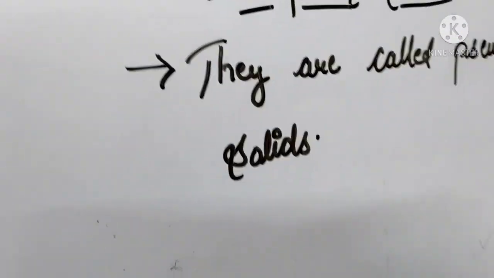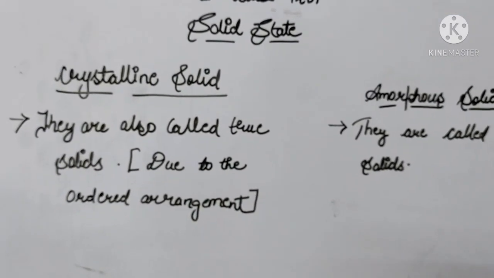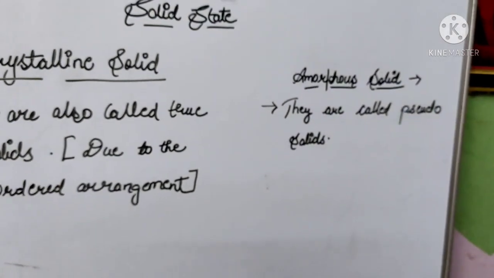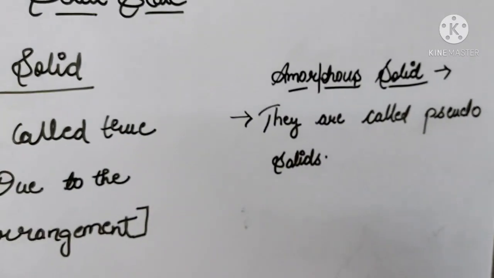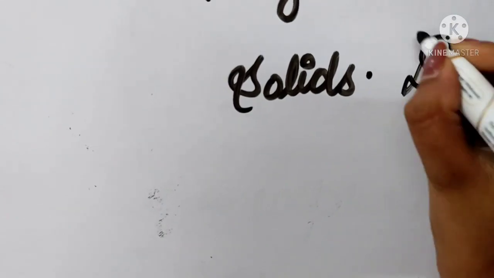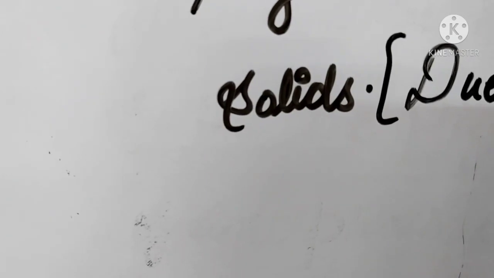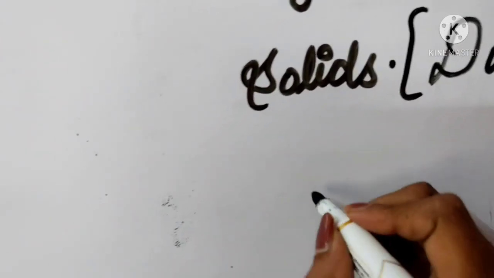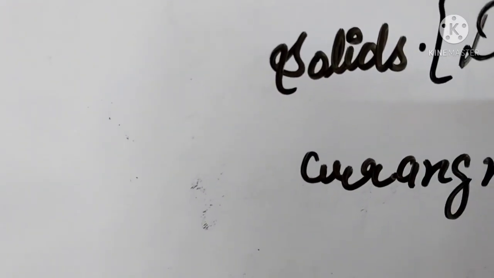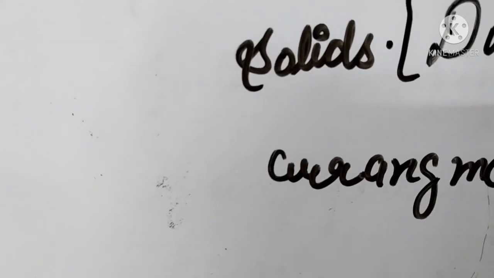Amorphous solids are called pseudo solids, and crystalline solids are called true solids, due to the regular arrangement of the particles in crystalline solids and the irregular arrangement of the particles in amorphous solids.